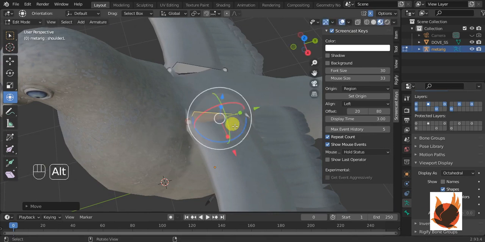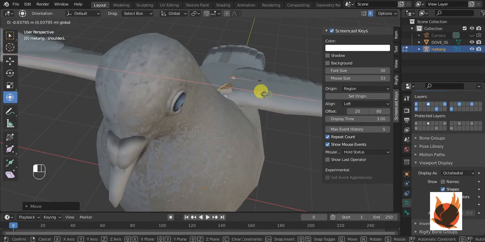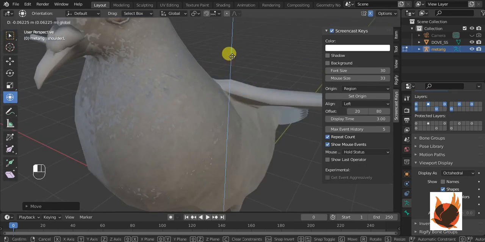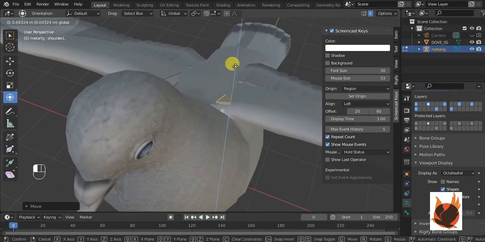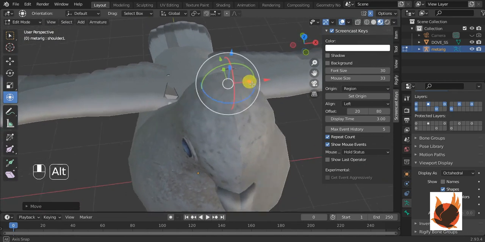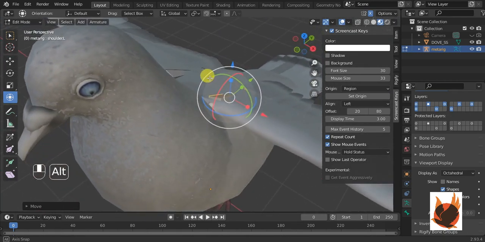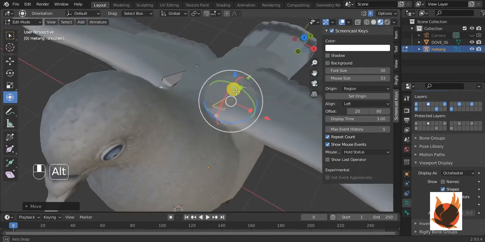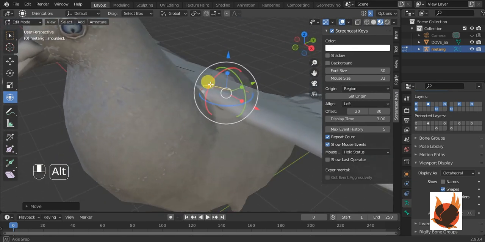So be careful, don't put these bones further from the wings and further from the body. You have to keep a balance between these.